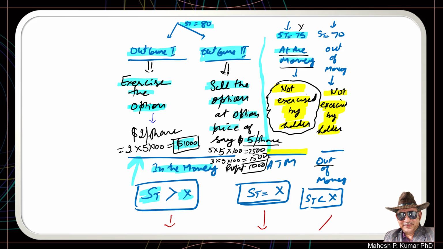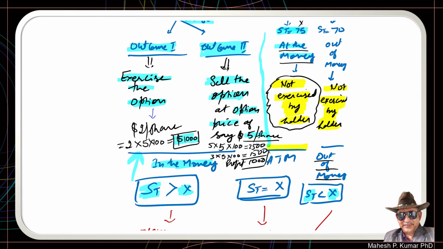Similarly, when the option is out of the money, meaning the market price of the share at the expiration is less than the strike price, then the option holder won't exercise the option, because there is no fun in purchasing it at 75 and then selling it at 70 in the market. So in these situations, the option writer is not assigned, as the option holder is not exercising his right.